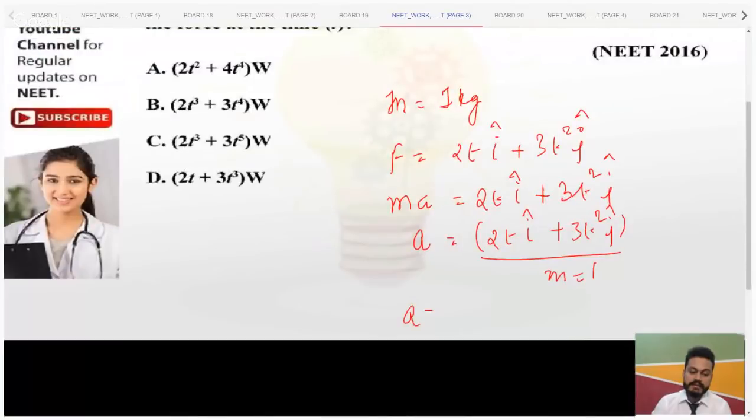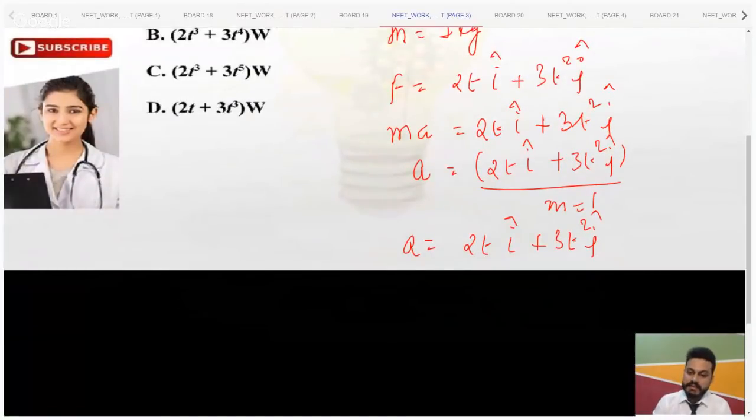So acceleration will be the same as this one, 2t i cap plus 3t square j cap. Now, what is the relationship between acceleration and velocity? Can you guys tell me? dv by dt is acceleration. Very good, Pooja. You are correct. Very good. So just replace it. We can write dv by dt is equal to 2t i cap plus 3t square j cap.